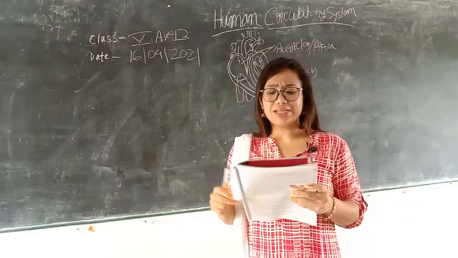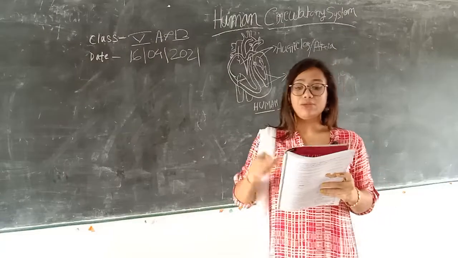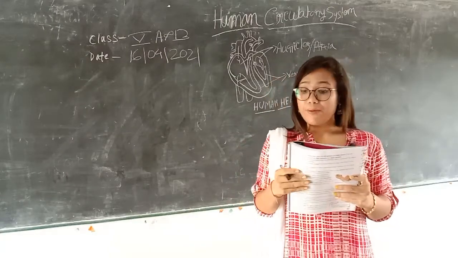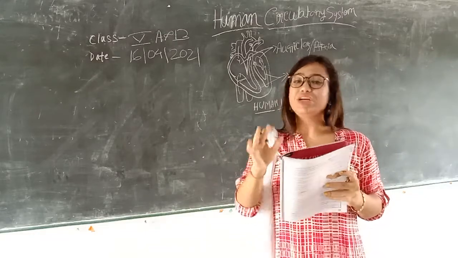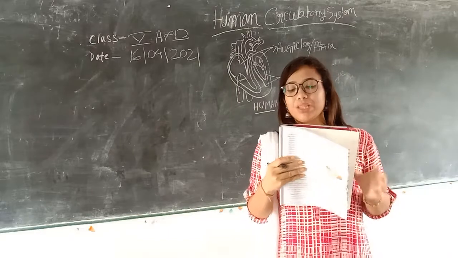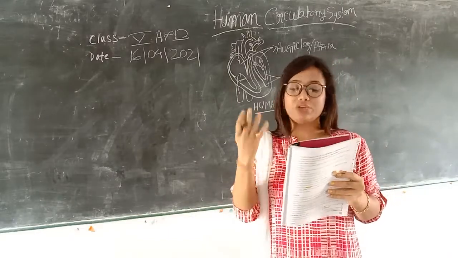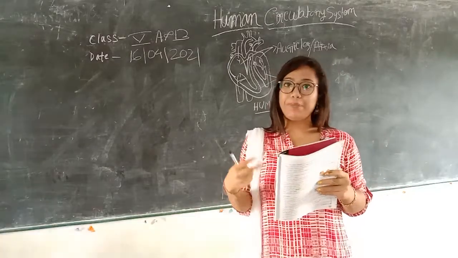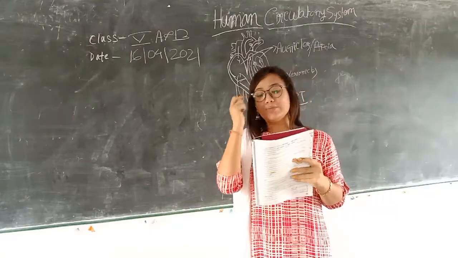So what do we basically know about the circulatory system? The food we eat, the water we drink, and the air we breathe in must reach different organs of our body so that they function properly. If we do not eat food properly, if we do not drink water properly, our body parts will not function properly.